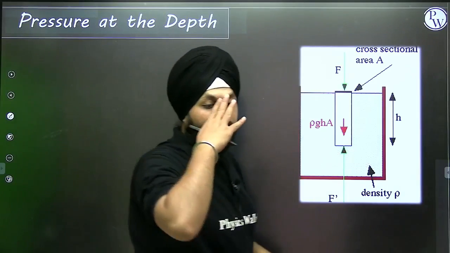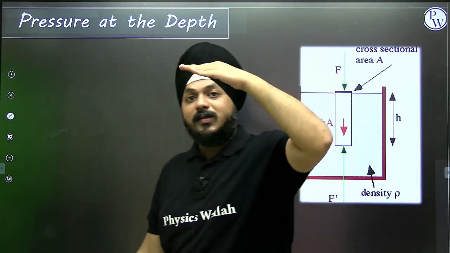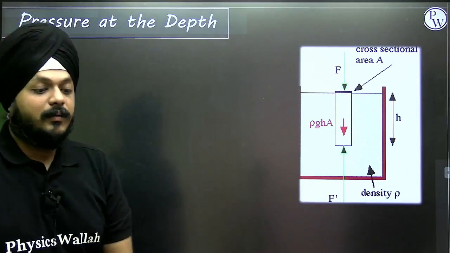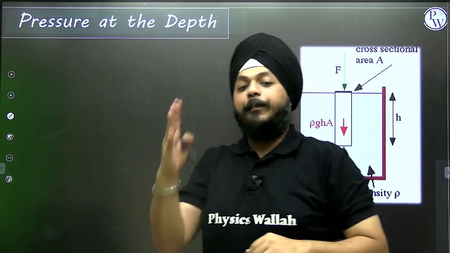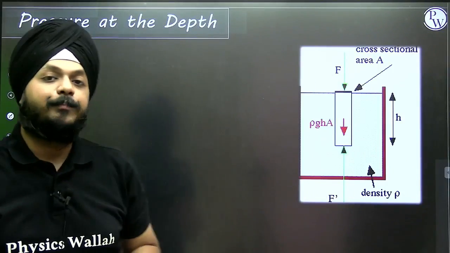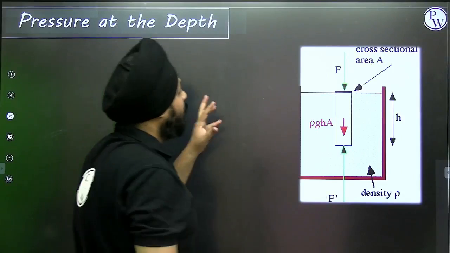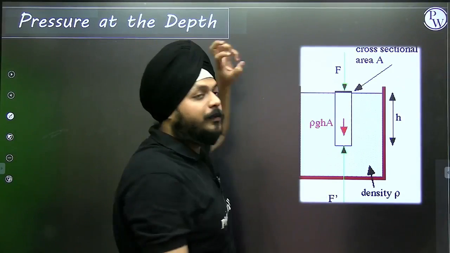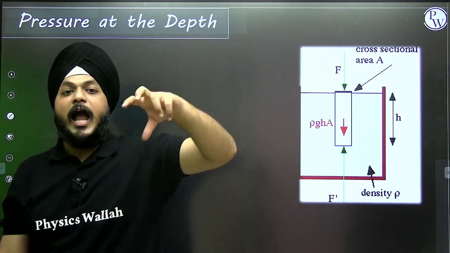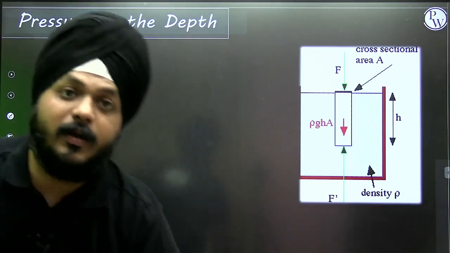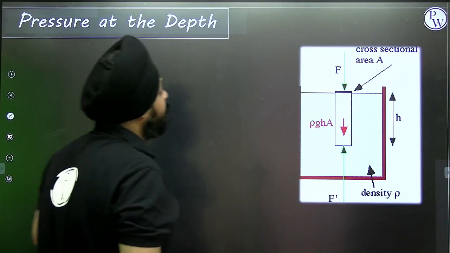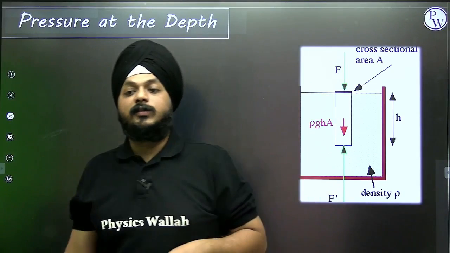One question. With respect to the surface level, how is the pressure changing with respect to the depth? The two most important concepts are the change of pressure with respect to depth and the hydrostatic paradox. These are the two most important ones on which questions have been asked in previous years.